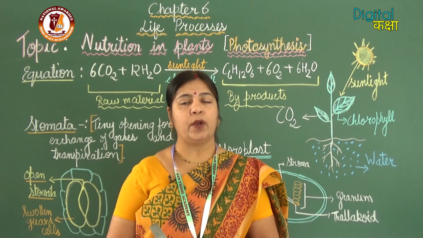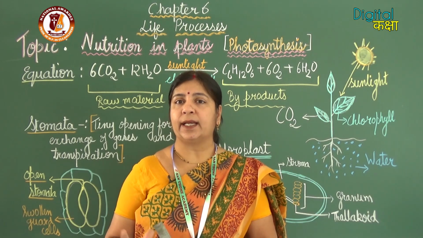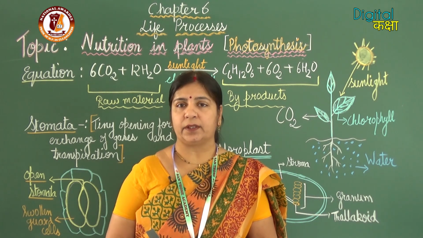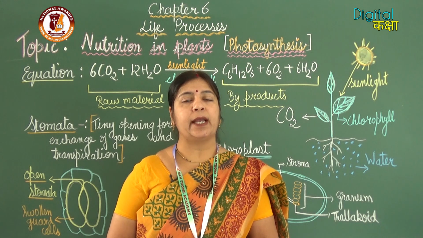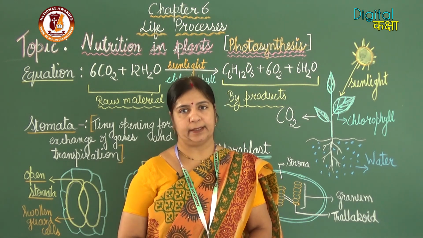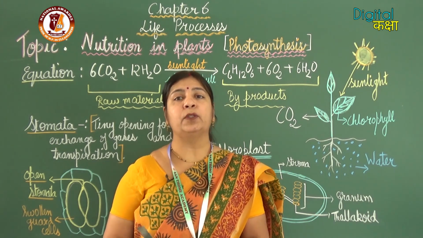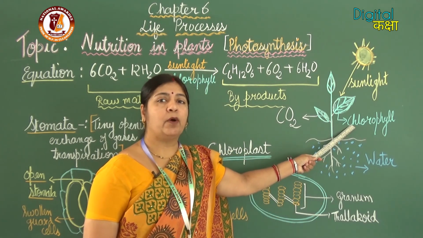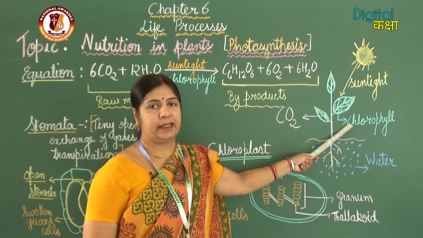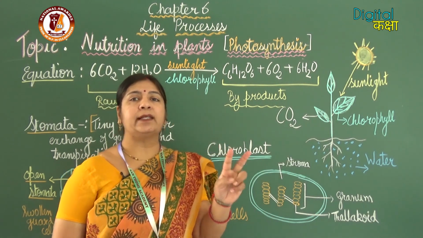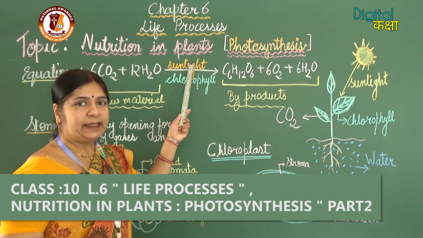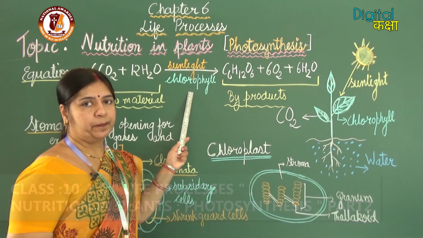All plants cannot do photosynthesis, like Cuscuta. Cuscuta does not have green leaves or a green stem, so it cannot do photosynthesis. Only those plants which contain chlorophyll can do photosynthesis. So there are two necessary conditions for photosynthesis: sunlight and chlorophyll.